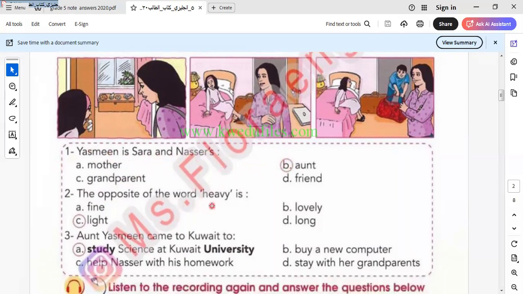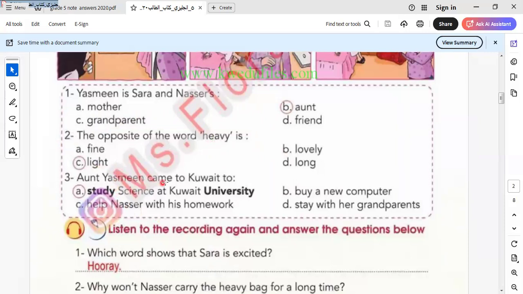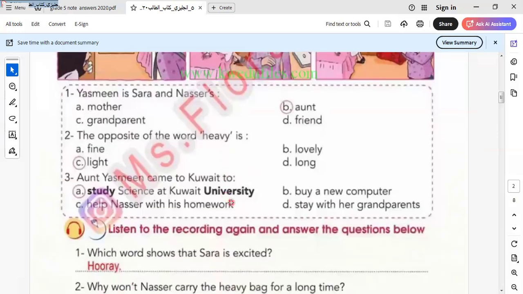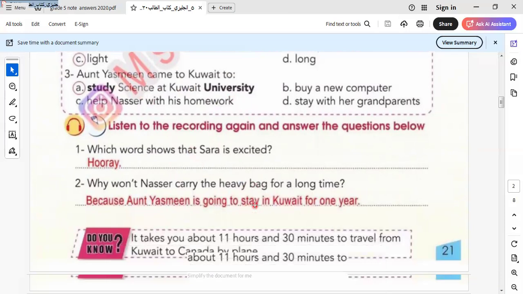The opposite of heavy. Can you guess with me? Heavy is the opposite of what? It is the opposite of light. Aunt Yasmin came to Kuwait. Why? To study science at Kuwait University. Okay, so she is coming from abroad, traveling from the country that she studied in to Kuwait to do what? To study science at Kuwait. Let's read the next question together.